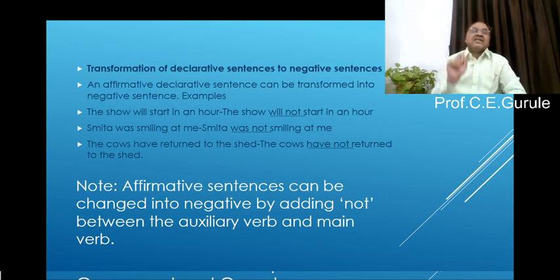Affirmative sentences can be changed into negative by adding not between the auxiliary verb and the main verb. For example, will not start. Here will is the auxiliary verb and start is the main verb. Was not smiling: was is the auxiliary verb and smiling is the main verb in the plus ing form. Have not returned: have is the auxiliary verb and return is the main verb in the third form.